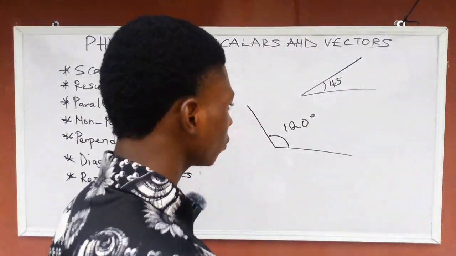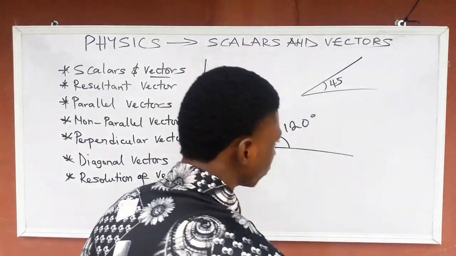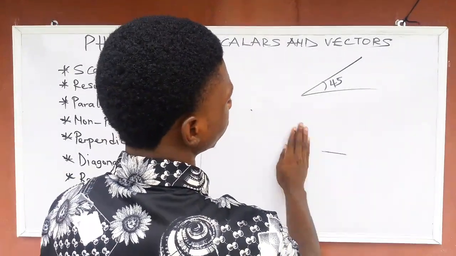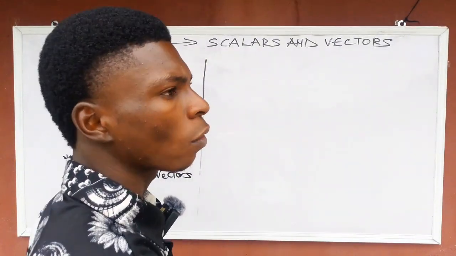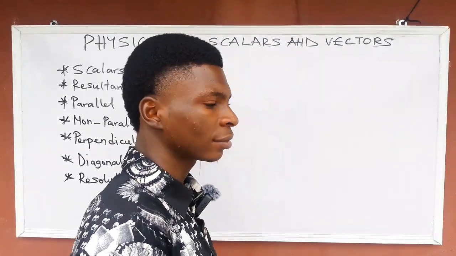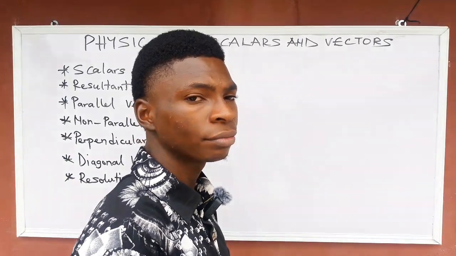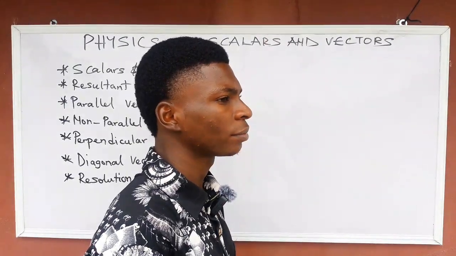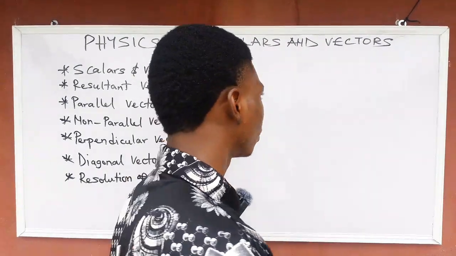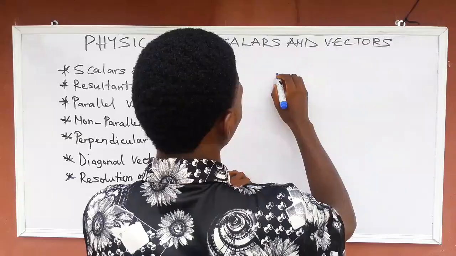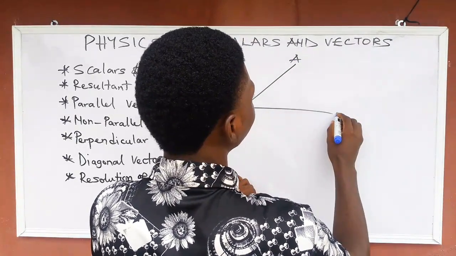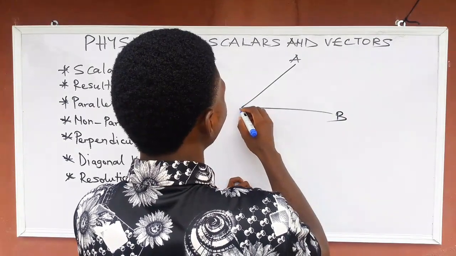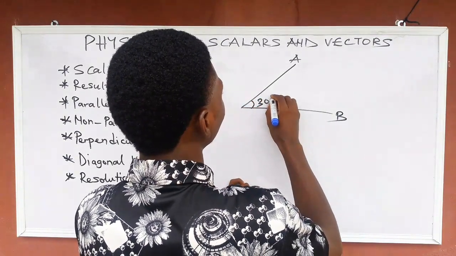So now, if you are asked to calculate the resultant of two vectors acting at a point and they give you the angle, they can say, okay, two vectors A and B acting at a point and the angle between them is 30 degrees.